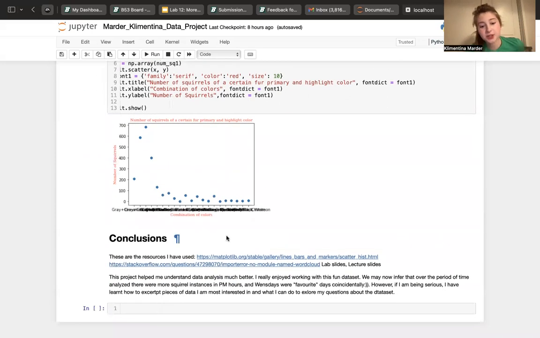So here are the resources that I used. I used matplotlib, the resources from matplotlib, to figure out the word cloud and the scatter graphs. And I used Stack Overflow to figure out how to download the word cloud.